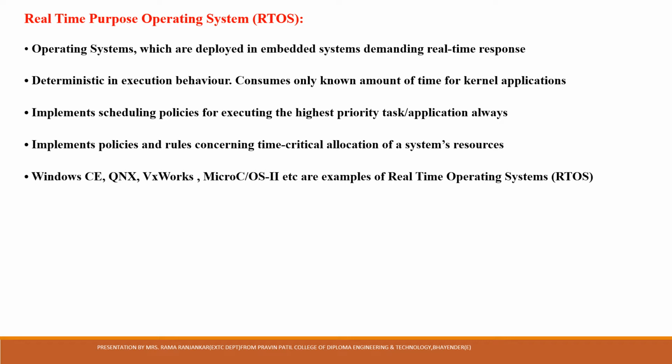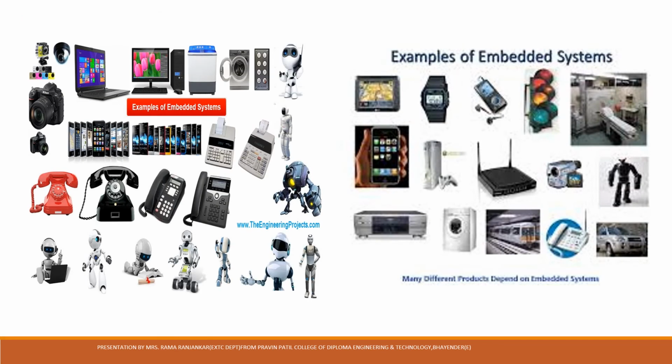It implements scheduling policies for executing the highest priority task or application always. It implements the policies and rules concerning time-critical allocation of system resources. Examples of RTOS are Windows CE, QNX, VxWorks, MicroC/OS-II.